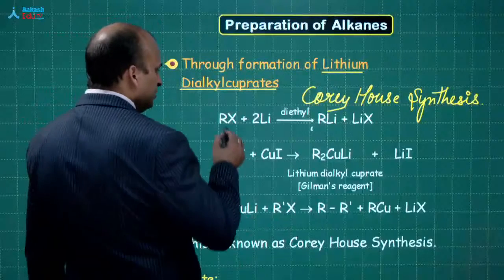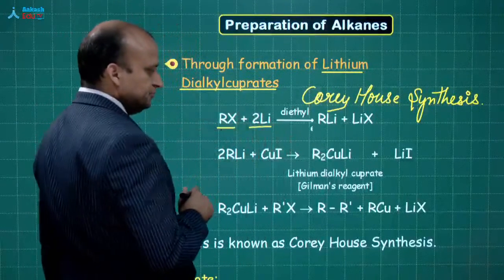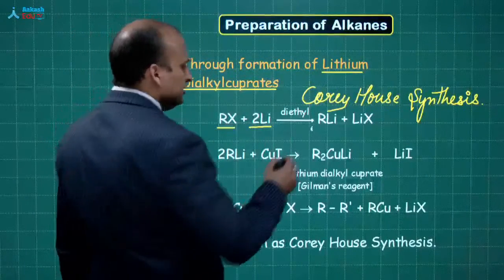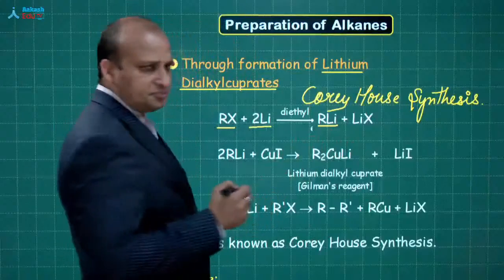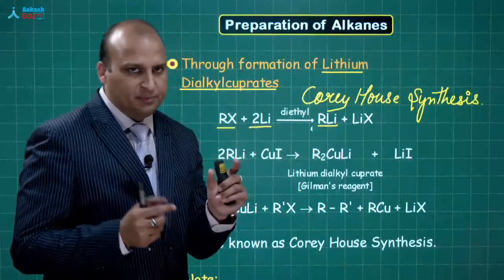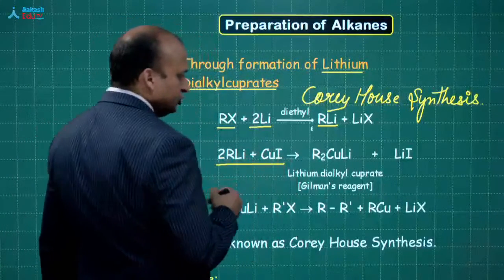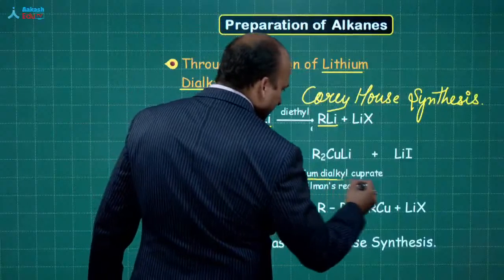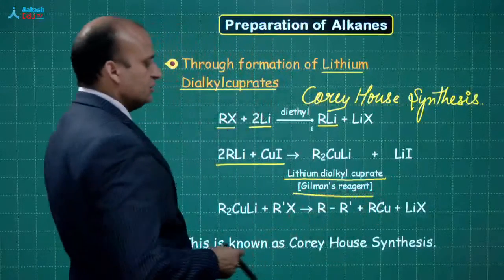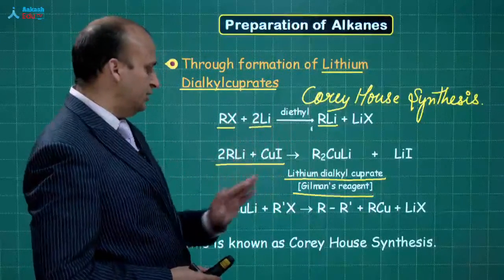So, first we will take an alkyl halide and react it with lithium, okay. So, you are going to get RLi. What is this? Organometallic, means a bond between carbon and a metal. Now this RLi combines with CuI to give you lithium dialkyl cuprate. It is also known as the Gilman's reagent, R2CuLi.